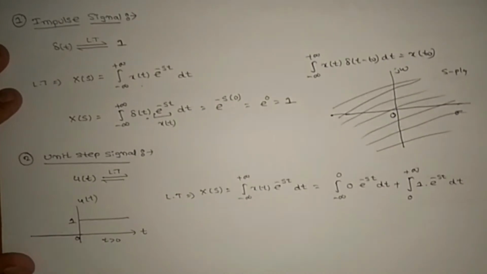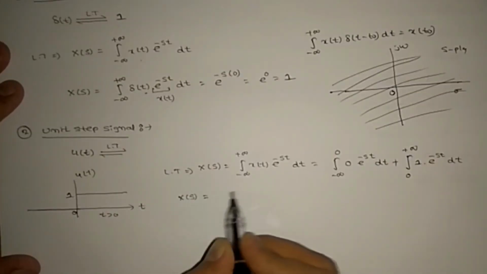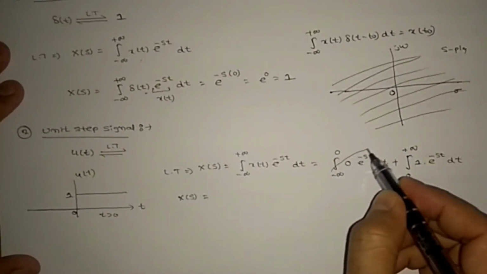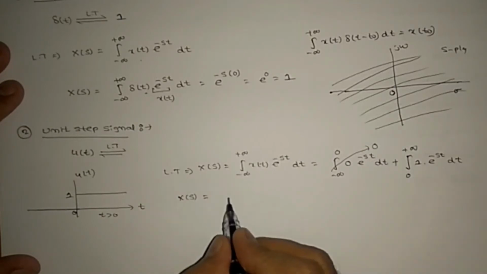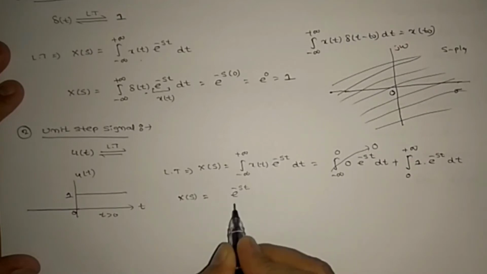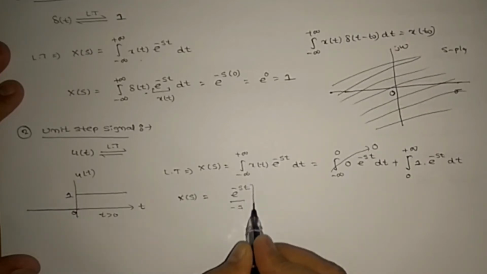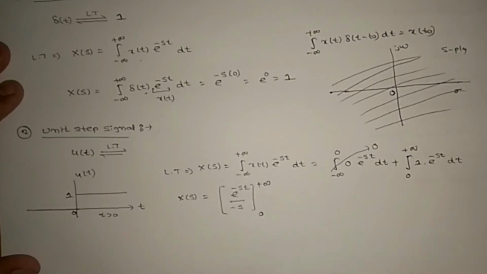So X of s equals, this complete term is 0, and here if you apply integration, e power of minus st by minus s, from 0 to plus infinity, right?